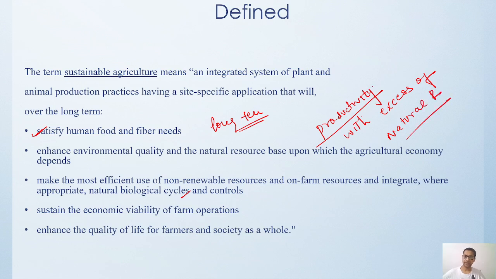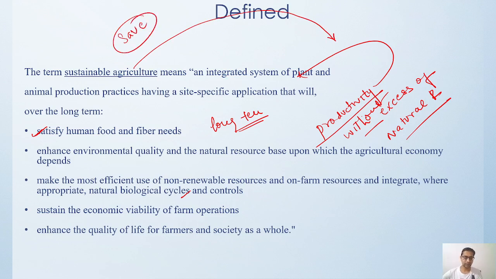Increasing productivity without increasing natural resource use is called sustainable agriculture. We have to save natural resources for the coming generations. At the same time, we have to optimize the use of natural resources and properly enhance production without much hampering the natural process.